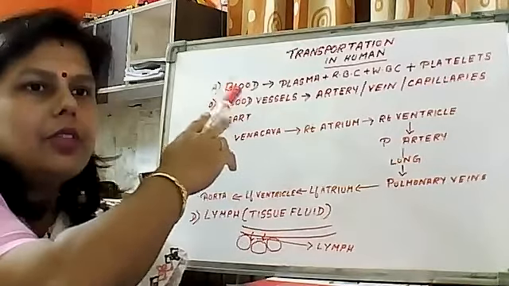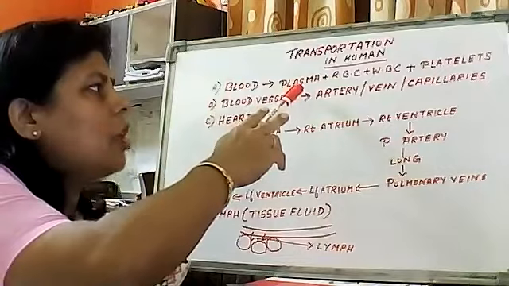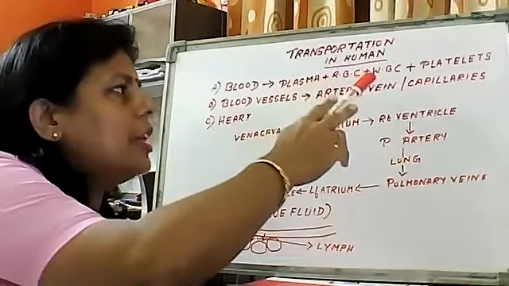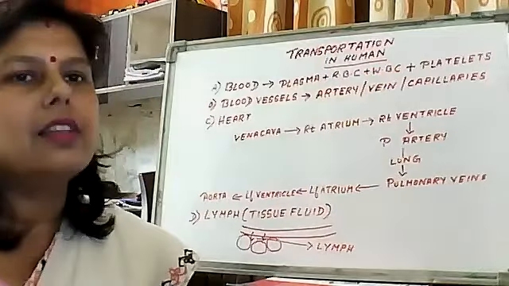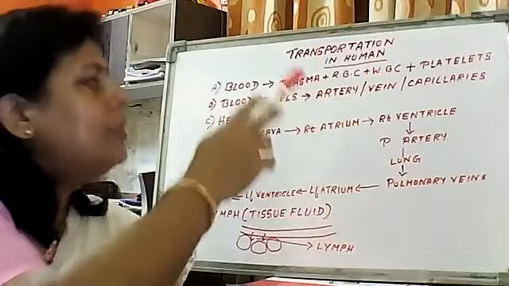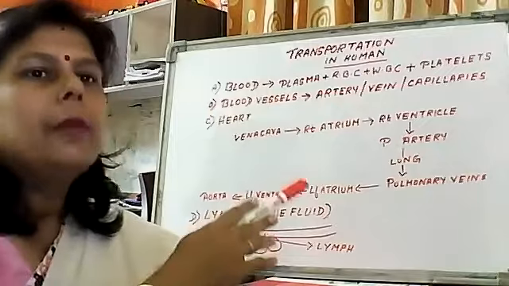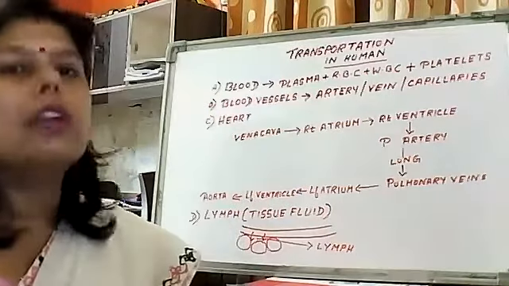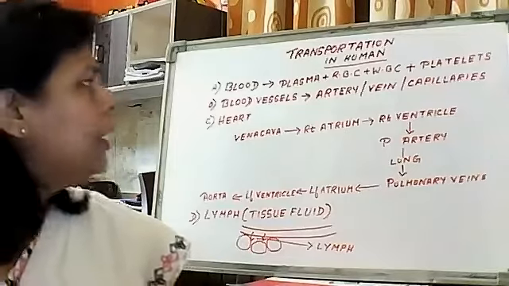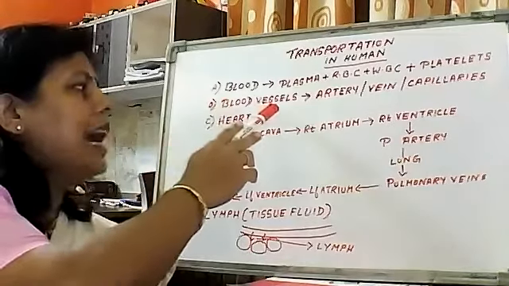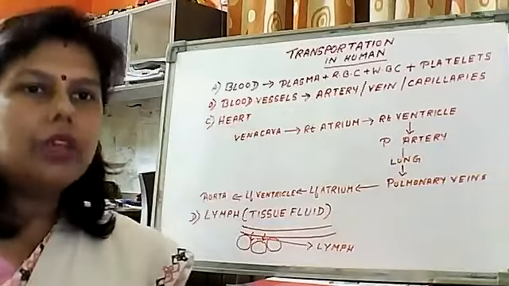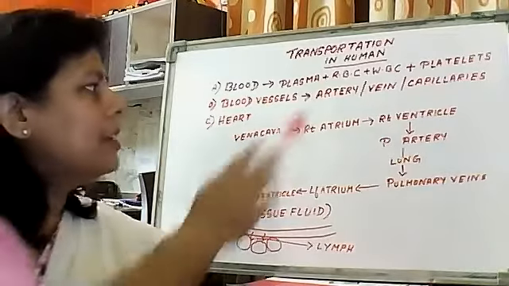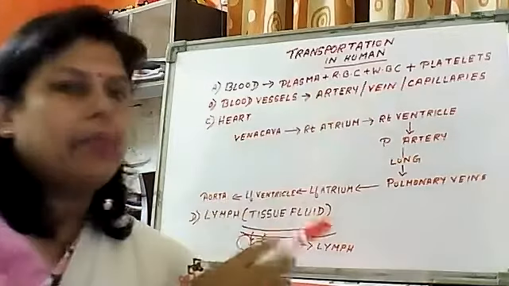Blood is the combination of plasma, which is the fluid part, where RBC, WBC, and platelet cells are present. They help in transferring gas as well as food to different parts of our body. Next we have the blood vessels. In our body, we have three types of blood vessels: artery, vein, and capillaries.